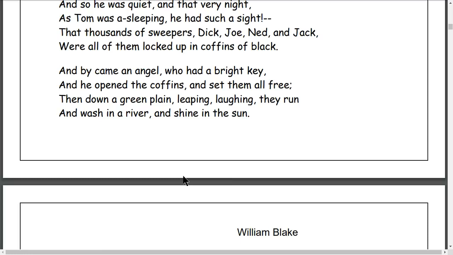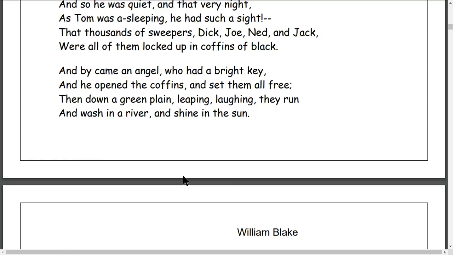Key means sacho. He was carrying a bright key and opened the coffins. Opened means kholyo. Coffin means the box, and set them all free. All of them means all the kids, Dick, Jack, Ned, Jack, and all the kids. He set them free. But it is not real. This is in the dream here. The messenger of God came with a bright key and opened the coffins and set them free.